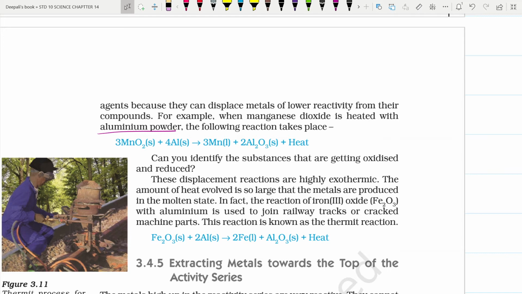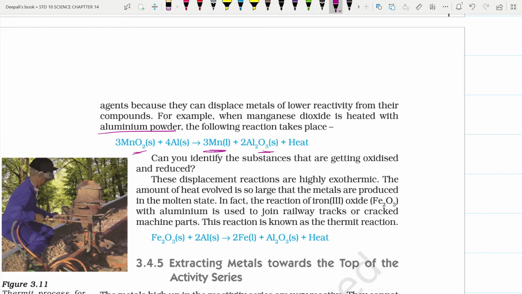Can you identify the substances that are getting oxidized and reduced? Of course. We know that oxygen is getting removed here, so it is reduced, and here oxygen is added, so it is oxidized. These displacement reactions are highly exothermic, and the amount of heat evolved is so large that the metals are produced in the molten state.